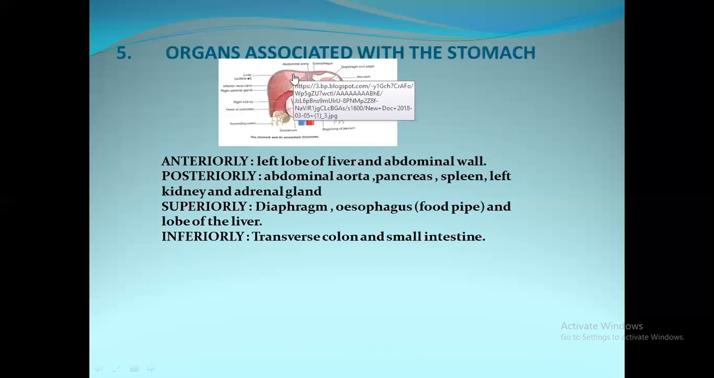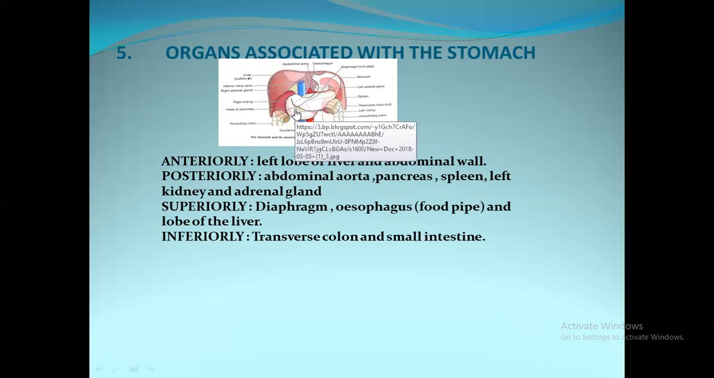Posteriorly, the back side: abdominal aorta, pancreas, spleen, left kidney and adrenal gland. Superiorly: diaphragm, esophagus, also called the food pipe, and lobe of the liver. And inferiorly: transverse colon and small intestine.